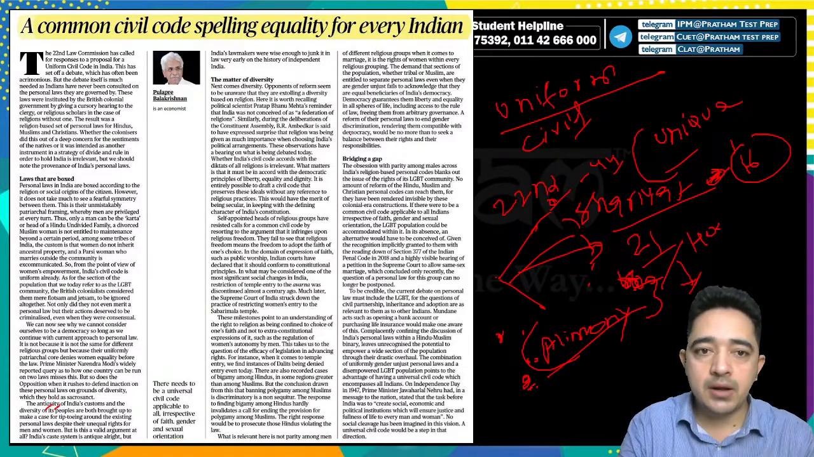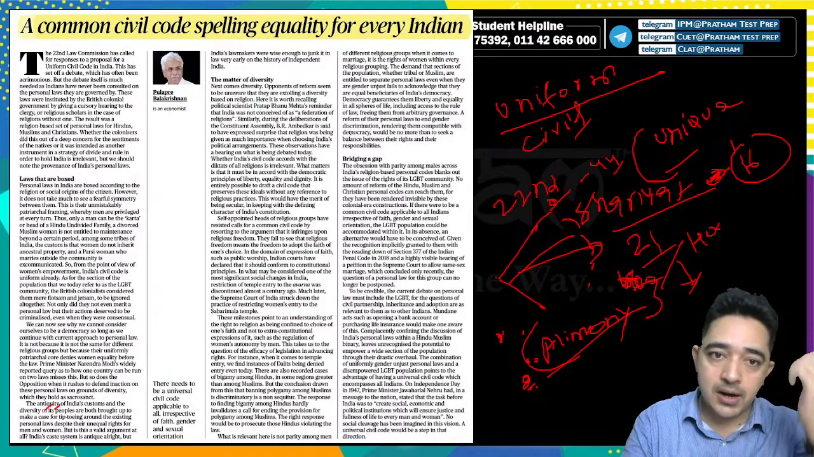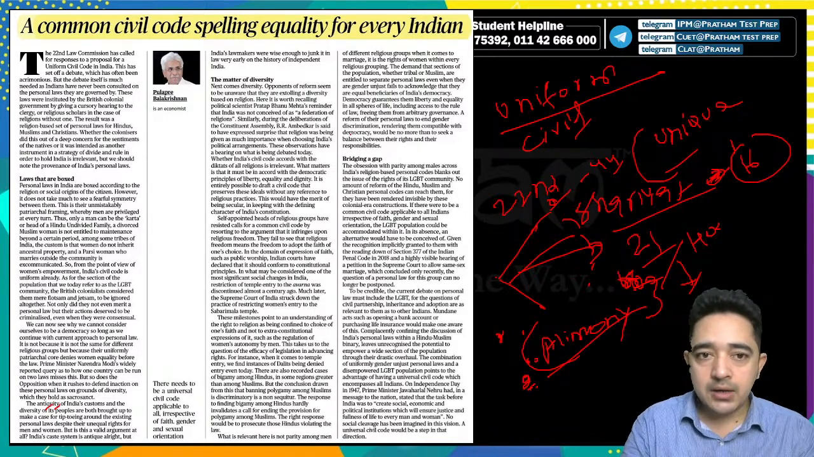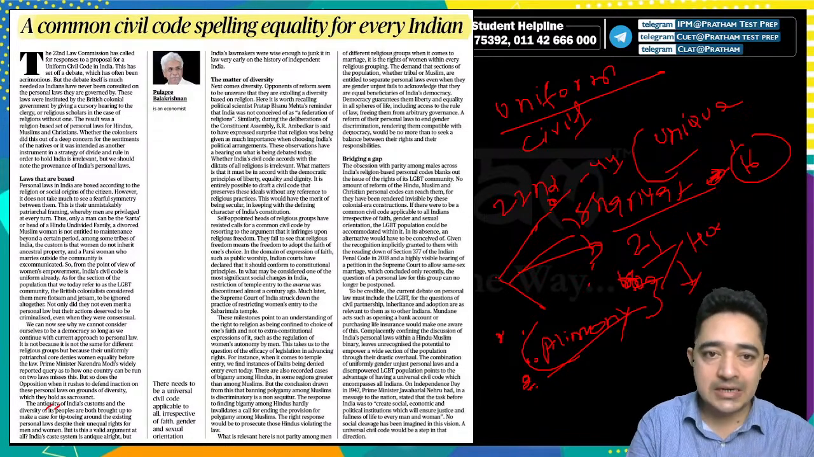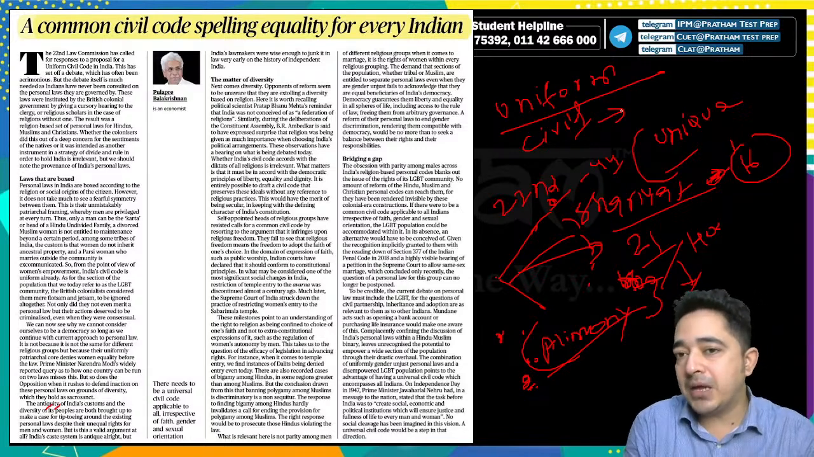religion was being given so much importance when choosing India's political arrangement. These observations have a bearing on what is being debated today. Whether India's civil codes accord with the dictates of all religions is irrelevant. What matters is that they must accord with the democratic principles of liberty, equality and dignity, which are enshrined in our Preamble also.